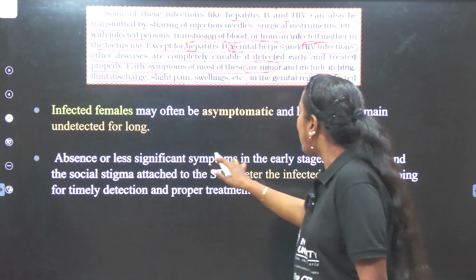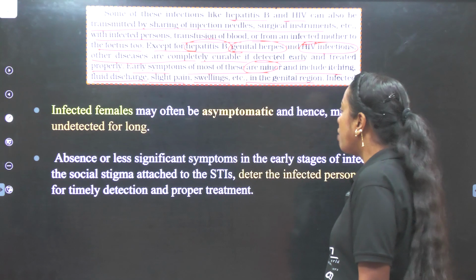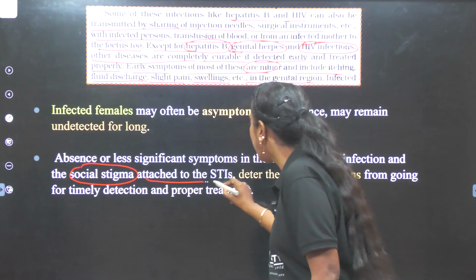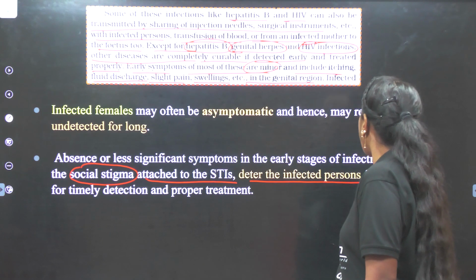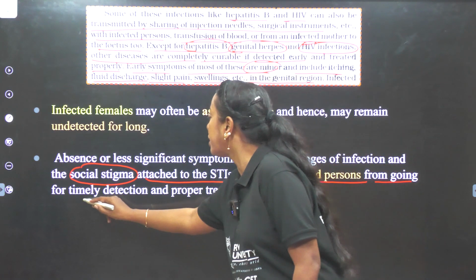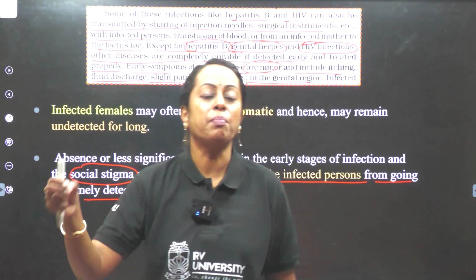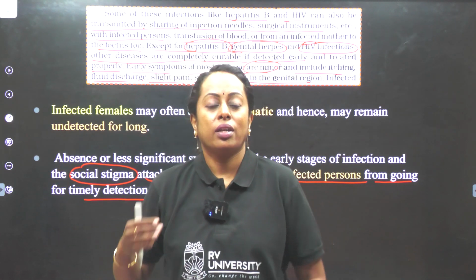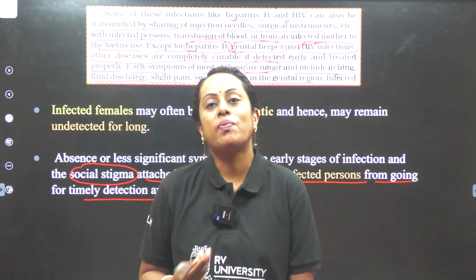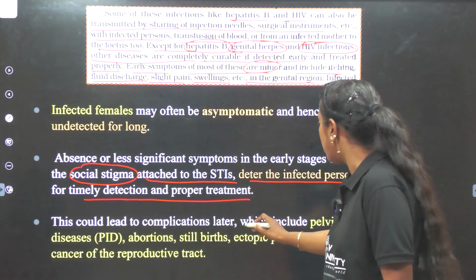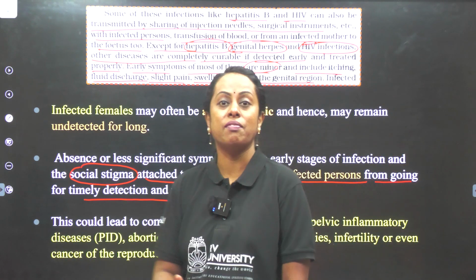and hence may remain undetected for a long time. Absence or less significant symptoms in the early stage of infection and the social stigma attached to the STIs deter the infected person from going for a timely detection and proper treatment. If this proper treatment is not given, the curing of that particular disorder becomes very difficult. Okay. Next, this could lead to complications which include, now see what else is given.